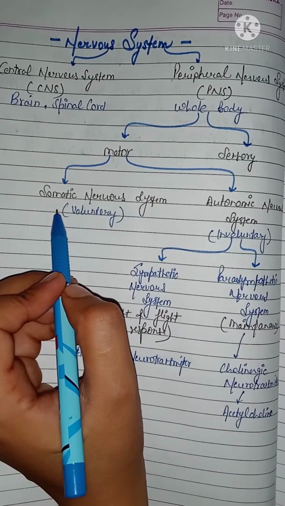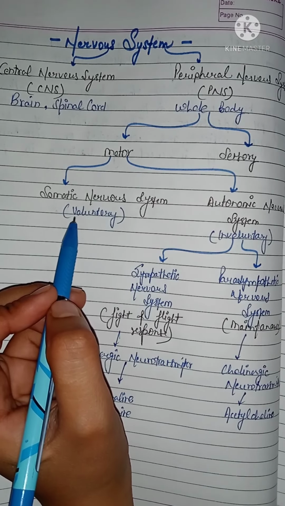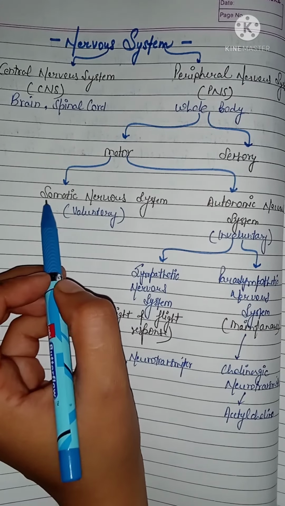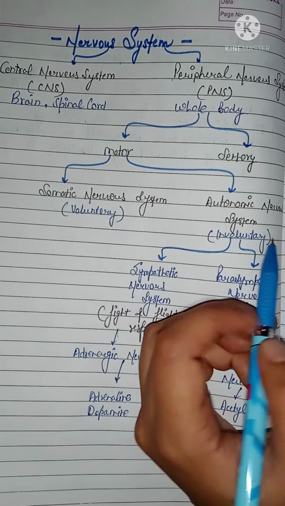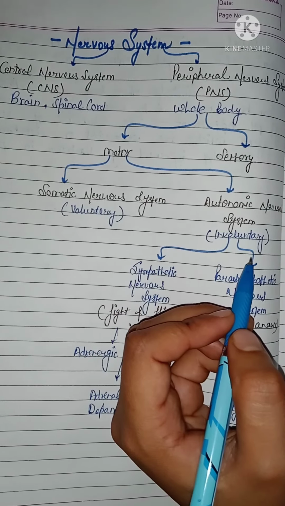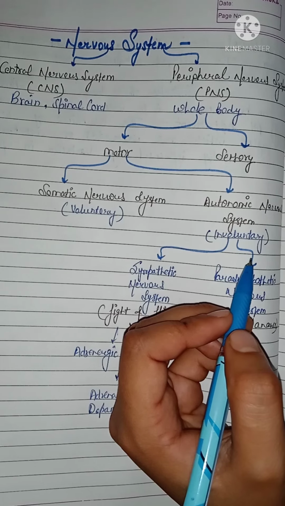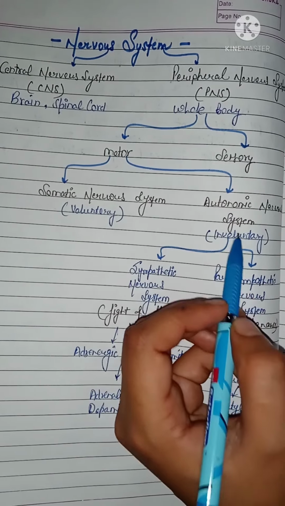The somatic nervous system is voluntary. There are some actions of the body which we can control and which we can do according to our need. And the autonomic nervous system is an involuntary action. For example, we cannot control the beating of the heart. We cannot control the inhaling of oxygen. So it comes under the autonomic nervous system.